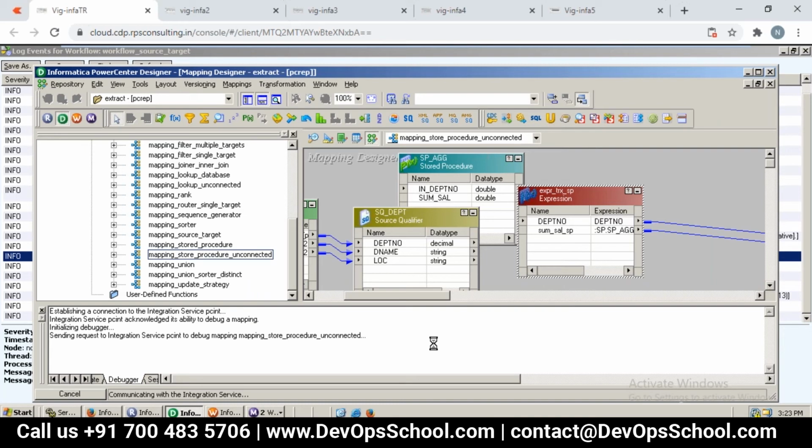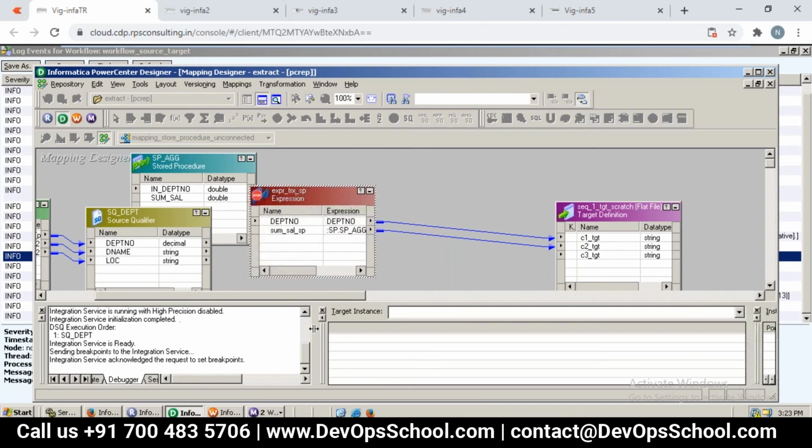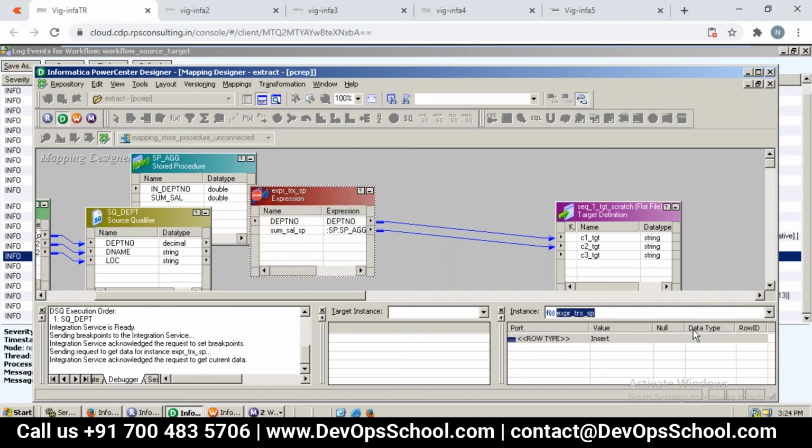So this is what we need to do. Let it get started. Now we can see the breakpoint, right? These things we need to organize properly, so bring it onto the left side. Remember, this is the output workspace. This is the target. Last is the source, which is the instance. Bring it to the left side. Now we can see, right? Instance is, let's say, an expression or source qualifier, whatever, we are able to say it.